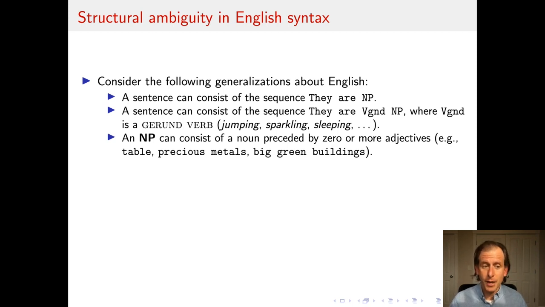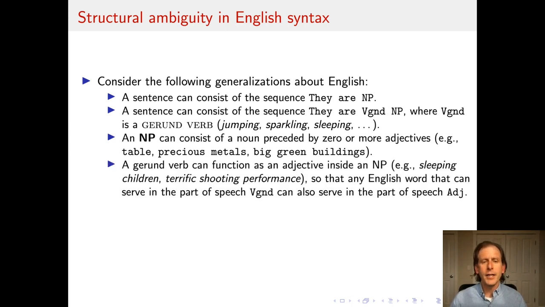That is, adjectives can modify nouns. So table is a noun phrase, but precious metals is a noun phrase, big green buildings is a noun phrase, and so forth. And finally, a gerund verb can function as an adjective inside a noun phrase. So for example, sleeping children is an okay noun phrase. Sleeping by itself is a gerund verb, but it can also function as an adjective. So any English word that can serve in the part of speech gerund verb can also serve in the part of speech adjective.